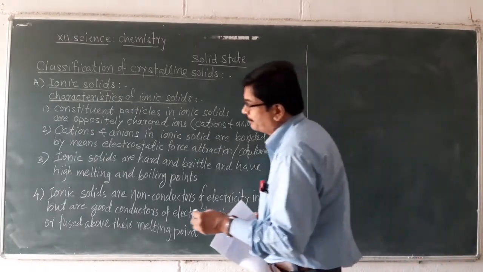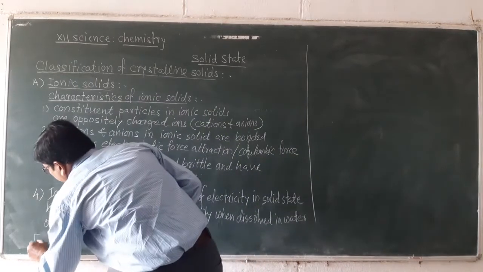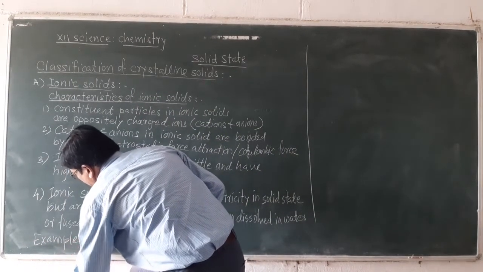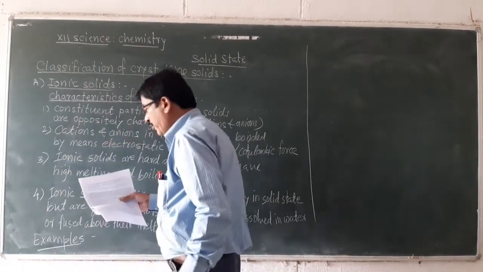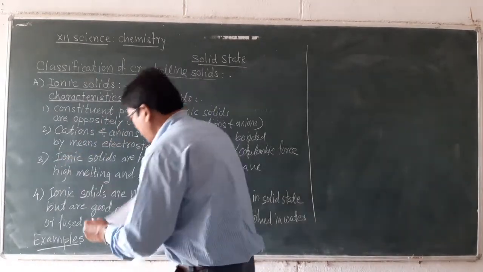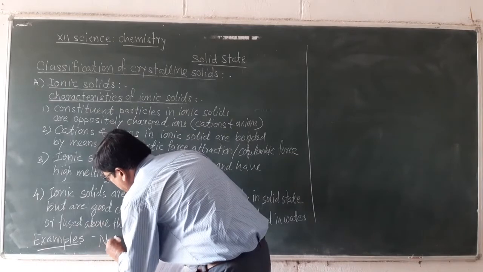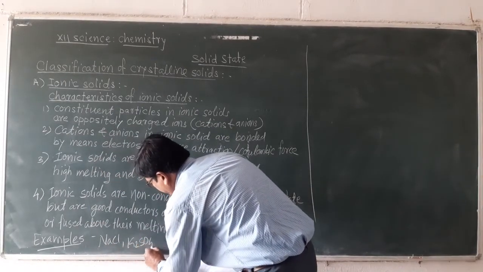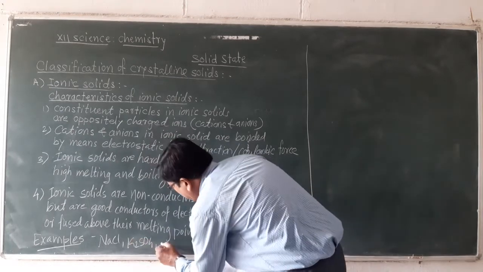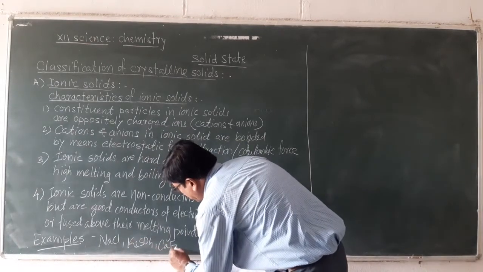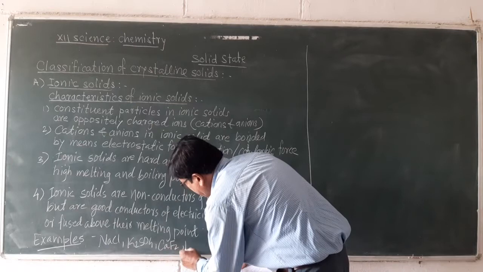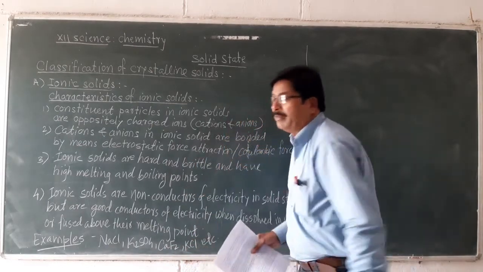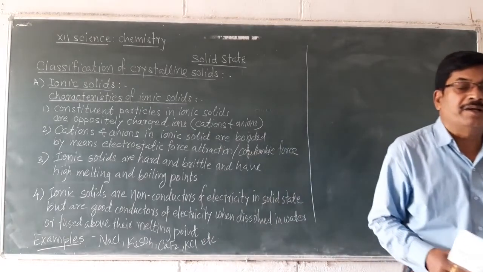Examples of ionic crystalline solids: different salts such as NaCl, K2SO4, CaF2, calcium chloride, KCl. These are some examples of ionic crystalline solids.